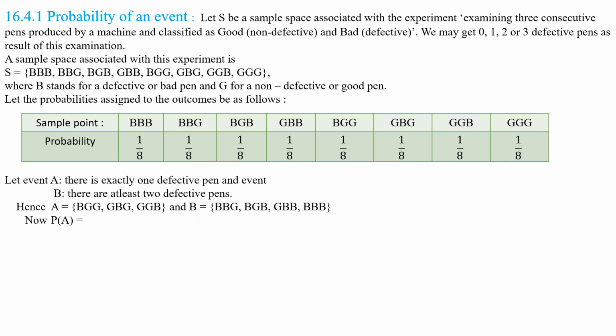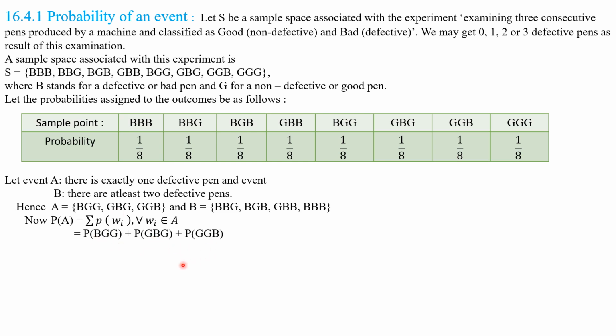Now P of A is equal to sigma P of omega i, for all omega i belonging to A. Okay, my children, this means the sum of the probabilities of the sample points which are favorable to event A. We have to find the sum. That is equal to P of BGG plus P of GBG plus P of GGB.